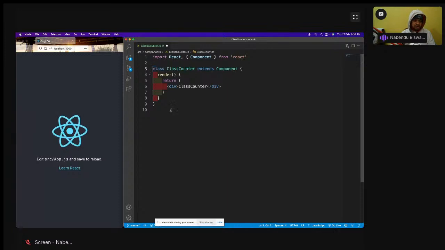Should I increase the font size? I think it is okay. If someone wants to increase the font size, they can tell. I will increase it.